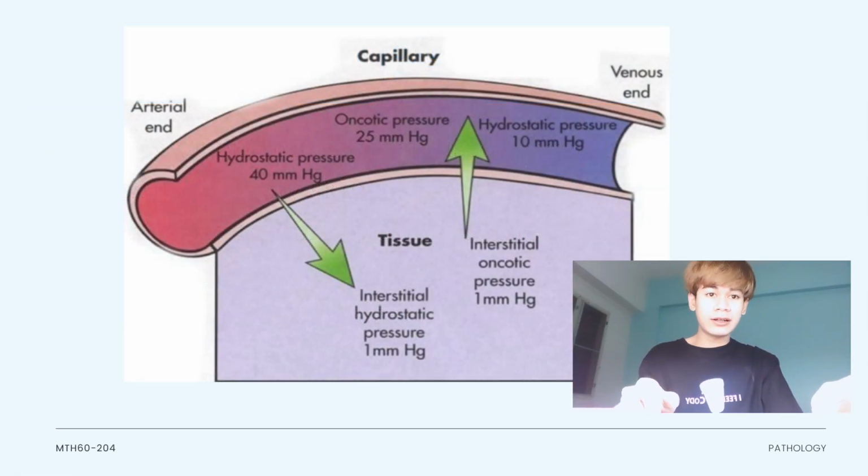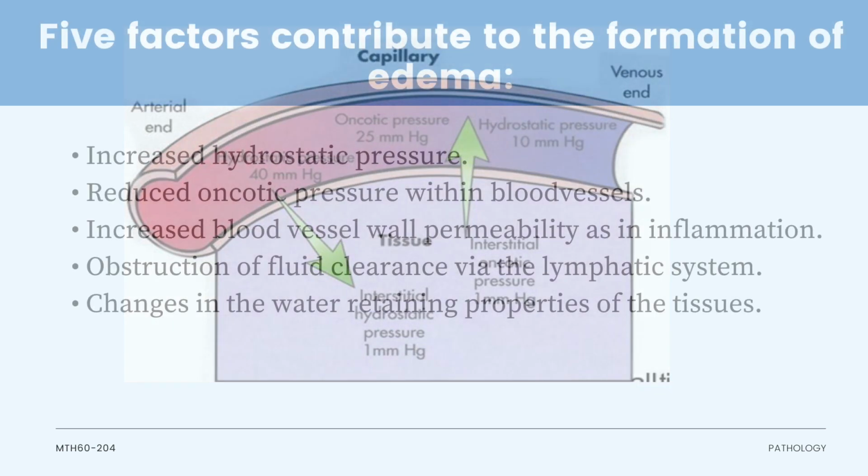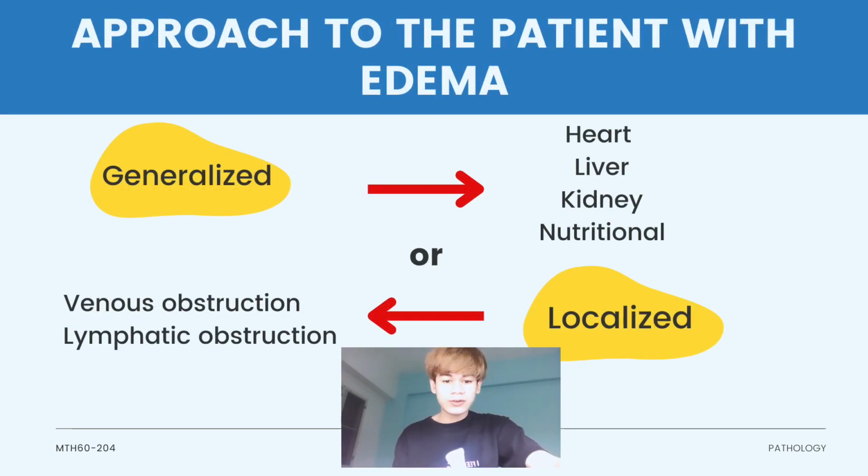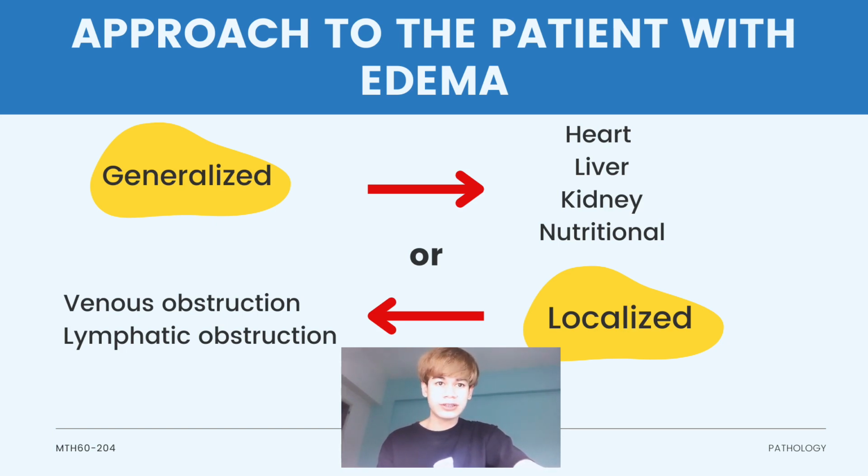The picture shows the fluid moving by hydrostatic pressure from the arterial end to the tissue, and fluid from the tissue to the venous end. This shows the 5 factors: increased hydrostatic pressure, reduced oncotic pressure, increased blood vessel wall permeability, obstruction of fluid carrying via the lymphatic system, and change in water retention. The causes of edema are generalized, such as liver, kidney, and nutritional, and localized, such as venous obstruction and lymphatic obstruction.